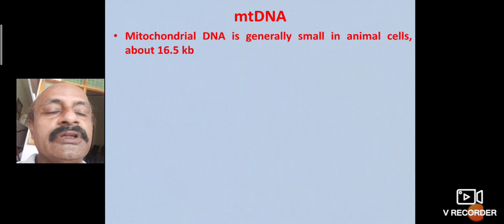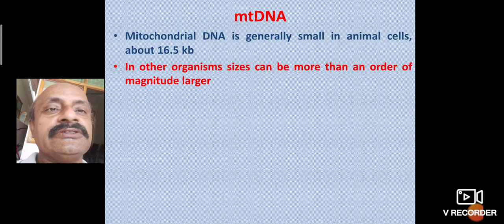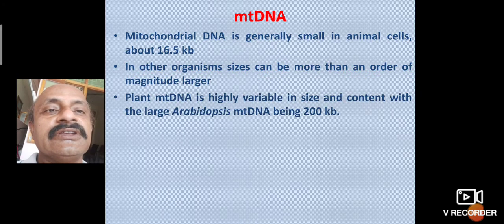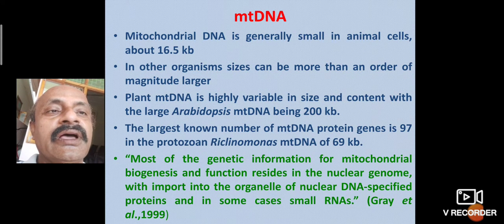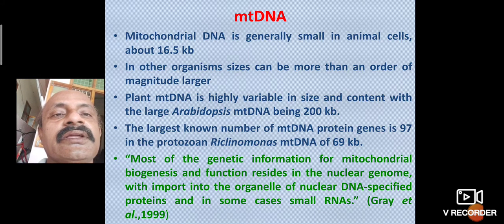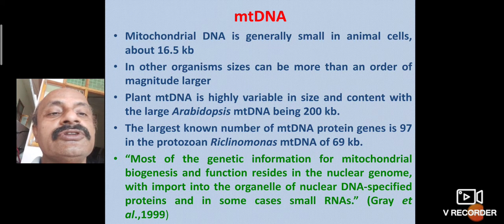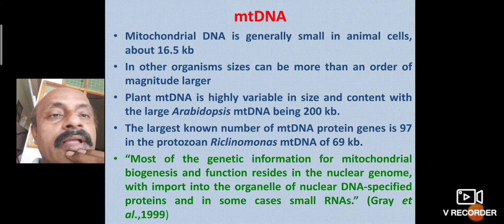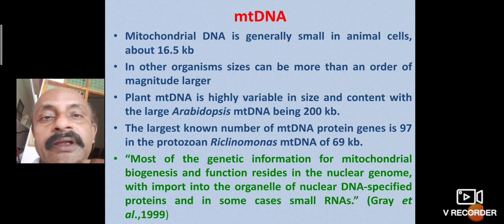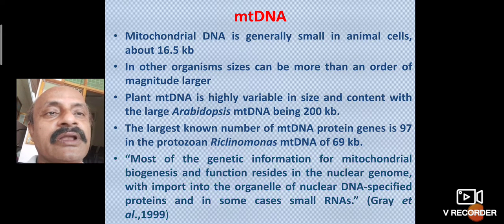Mitochondrial DNA generally has about 16 kilobases in humans, and in other organisms it is larger. Plant mitochondrial DNA is highly variable, and it is studied in Arabidopsis. Arabidopsis has the biggest size of the DNA, and Plasmodium falciparum has the smallest.